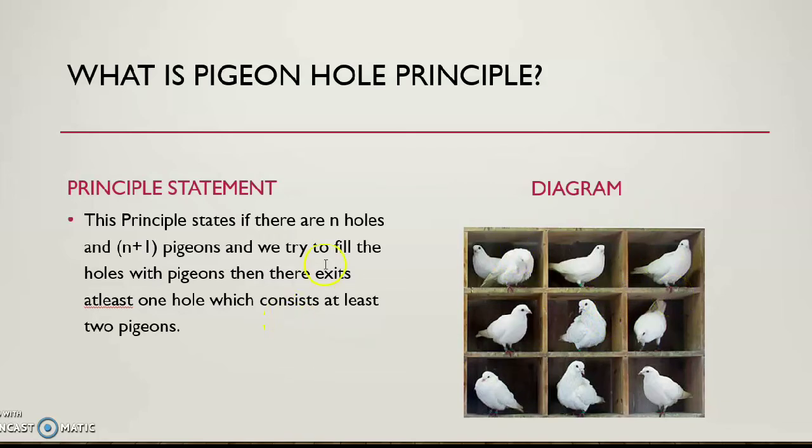This is the principle. Going through the statement again: this principle states that if there are n holes, and in this case the number of holes is 9, that means n equals 9, and n plus 1 pigeons, that means 10 pigeons, one more pigeon.